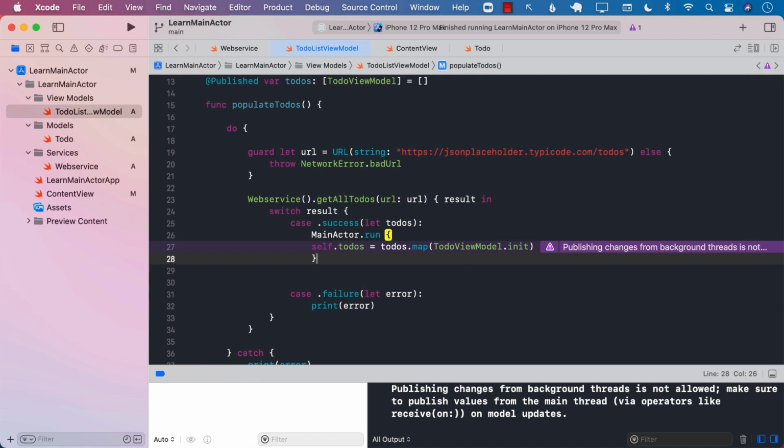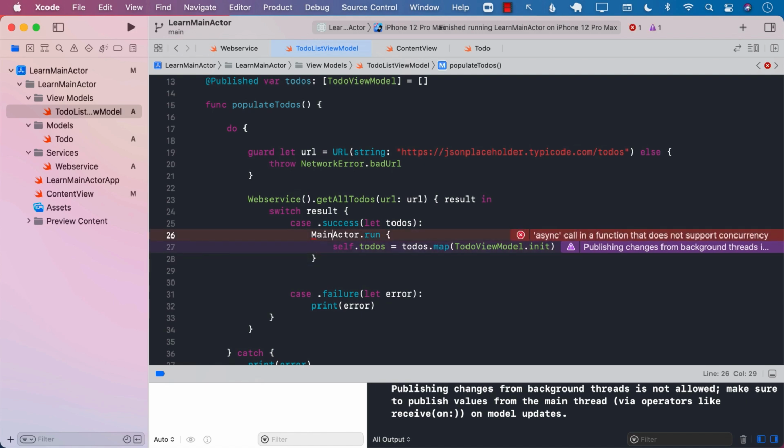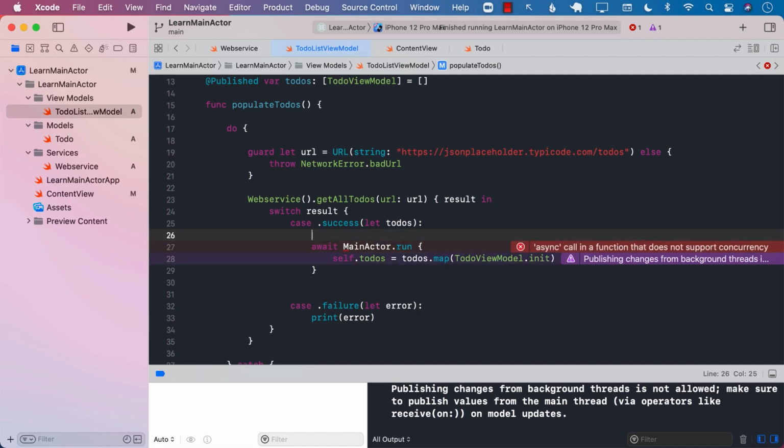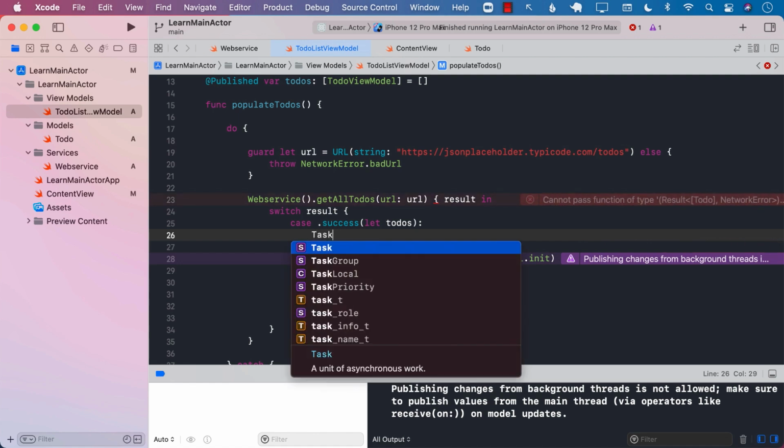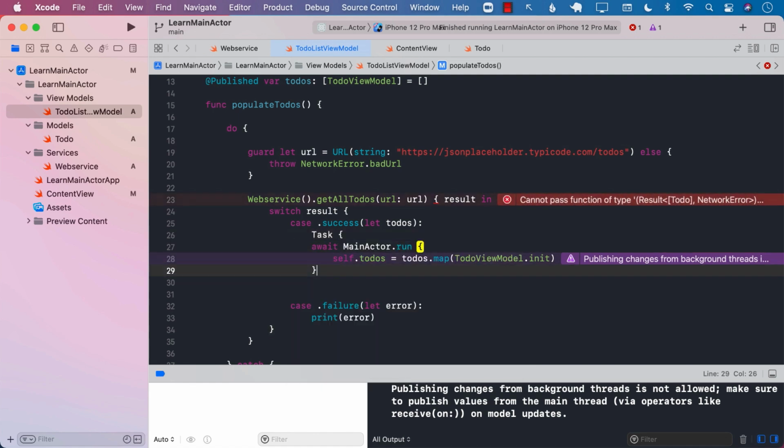In main actor.run, you can simply set this particular property. Main actor.run requires an async, so we will have to make sure that we are calling it with await. We cannot really wait on anything when we are not inside the async context, so now we have to wrap it again with the task.